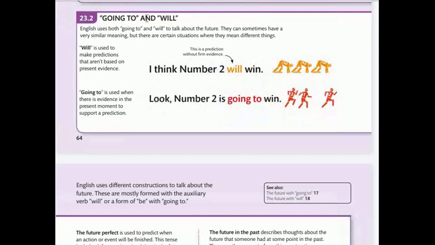23.2 Going to and will. English uses going to and will to talk about the future. They can sometimes have a very similar meaning, but there are certain situations where they mean different things. Will is used to make predictions that aren't based on present evidence. Going to is used when there is evidence in the present moment to support a prediction. I think number 2 will win. This is a prediction without firm evidence. Look, number 2 is going to win.